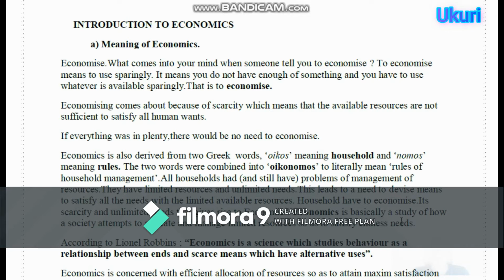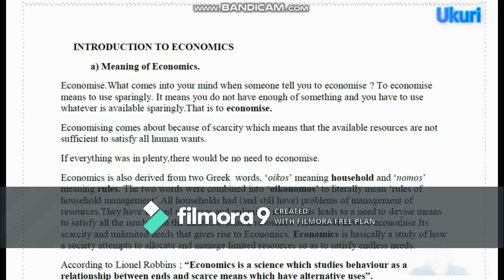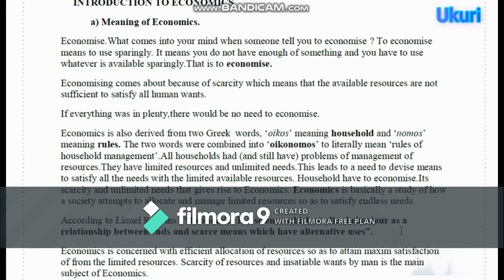So economize. What comes into your mind when someone tells you to economize? So to economize means to use sparingly. Sparingly, if I say in Kinyarwanda, ni ugukoresha buhoro buhoro, udasesagura. It means you do not have enough of something and you have to use whatever is available sparingly. So that is to economize.